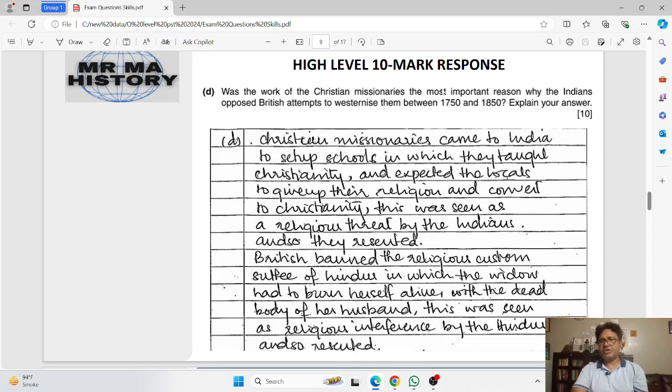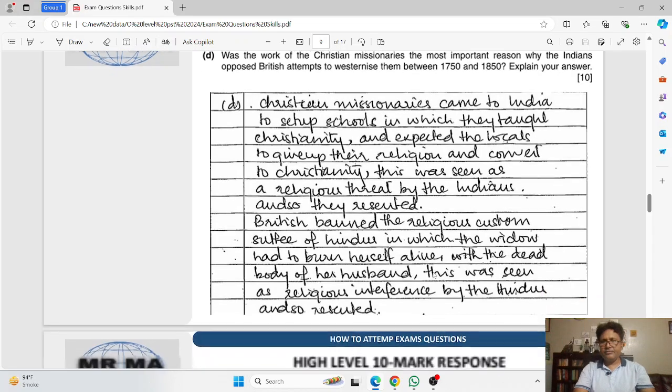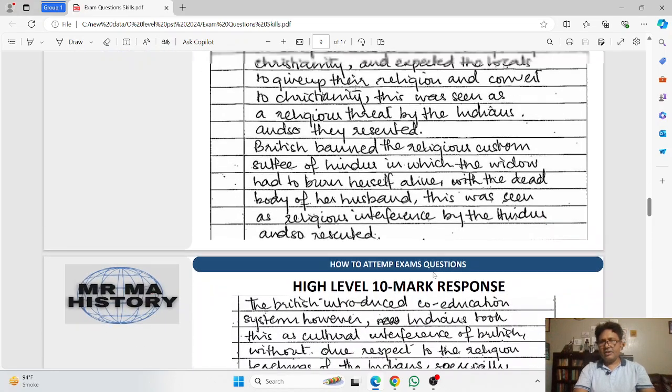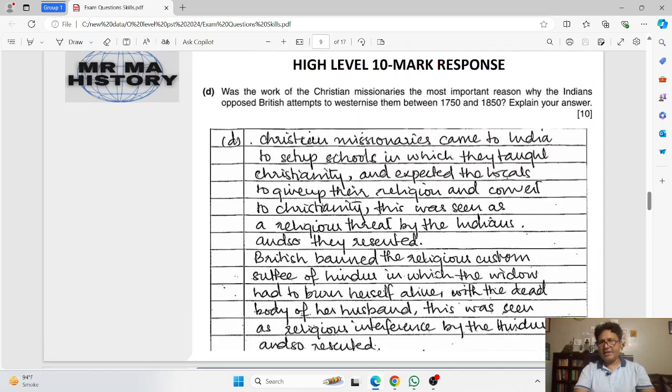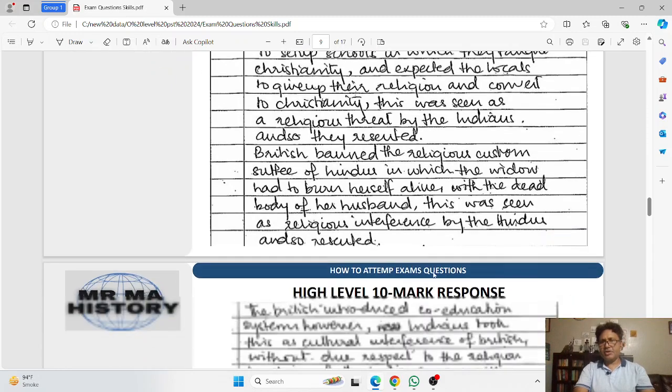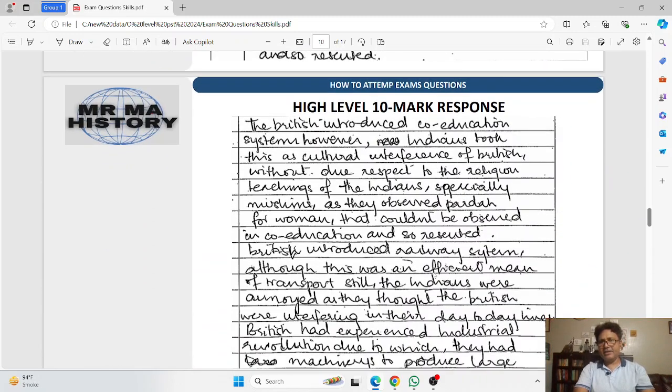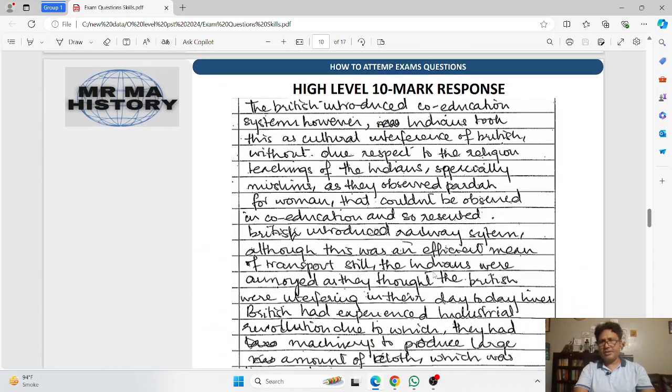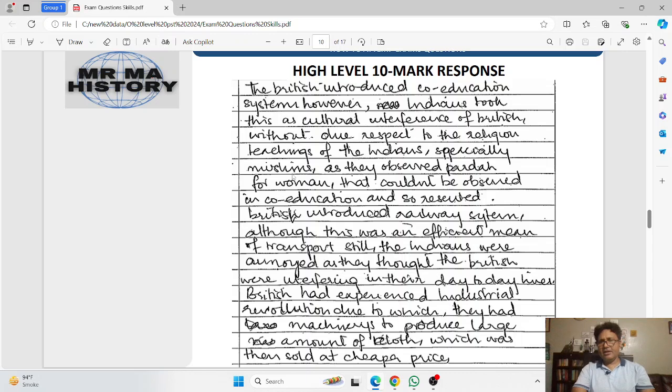This is given in the question, and this is the first paragraph and this is the second paragraph. In these two paragraphs the candidate has highlighted the work of the Christian missionaries and why the Indians opposed it. And then in the third paragraph, as you can see, it starts.